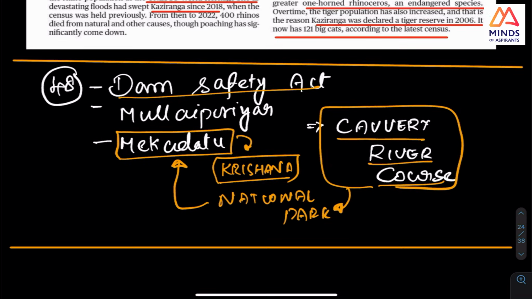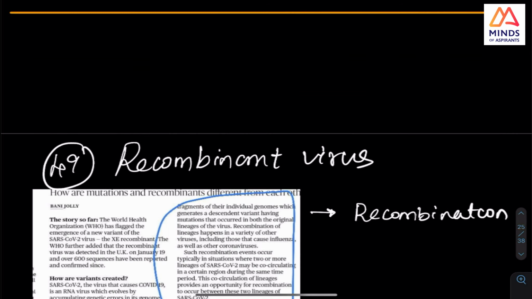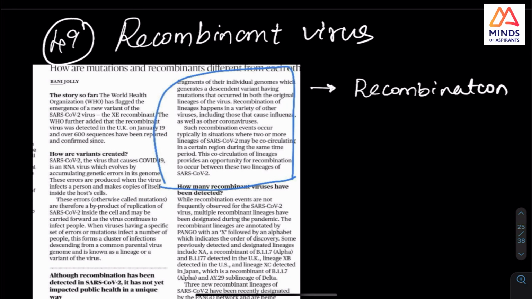So I wanted to look at River Kaveri. And this is recombination. This is science and technology. Only the definition, if you know, it's enough. Recombination means it's simple.